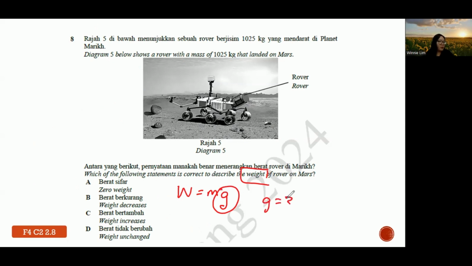It's about 3.7 meter per second per second. Because the value of g is lower, that's why your weight will be less compared to on Earth. So on Earth, g is how much? 9.81 meter per second per second. Yeah, so the answer here is B.